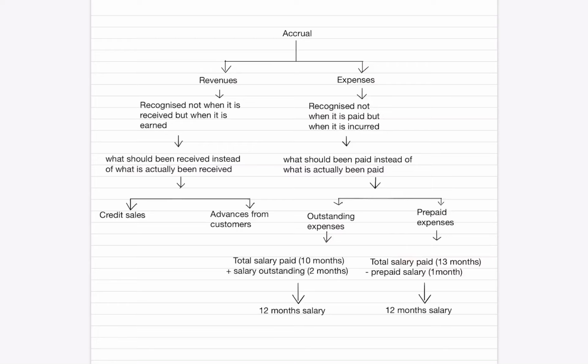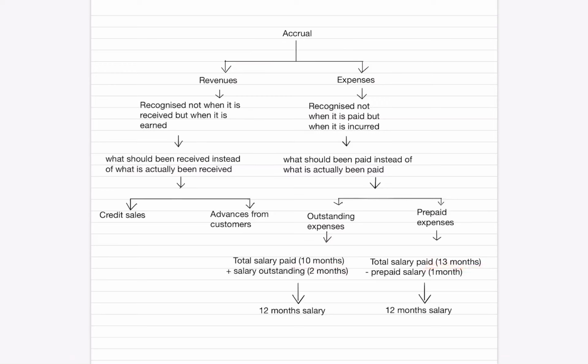As per the concept of accrual, only 12 months salary should be charged in P&L. So the total salary paid, 13 months salary less 1 month salary which is prepaid, that's the net effect of 12 months salary. That's what should have been paid, that is 12 months salary being charged in P&L instead of 10 months salary or 13 months salary in both the cases.